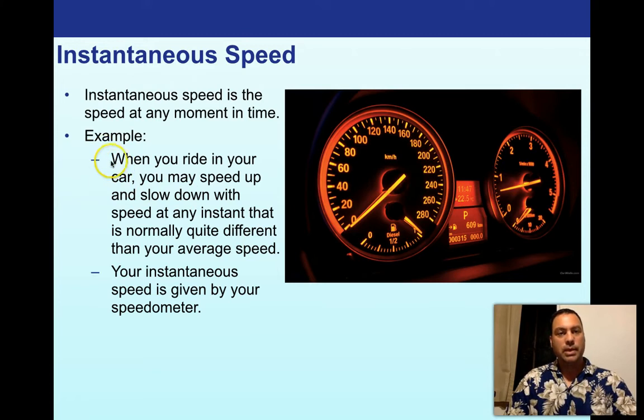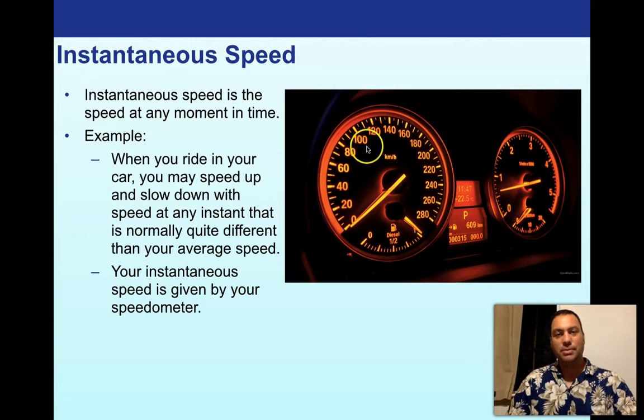So let's look at an example of what we mean by instantaneous speed. When you ride in your car, you may speed up and slow down, and your speed at any instant is normally quite different than your average speed. You might be driving 100 kilometers an hour and then you see a cop, so you go down to the speed limit, which might be 60.